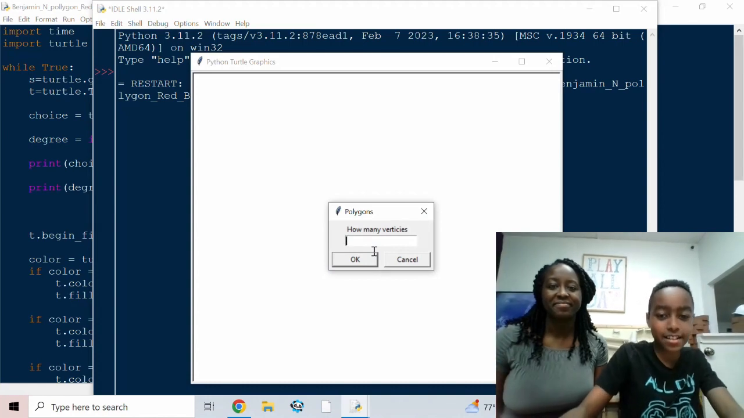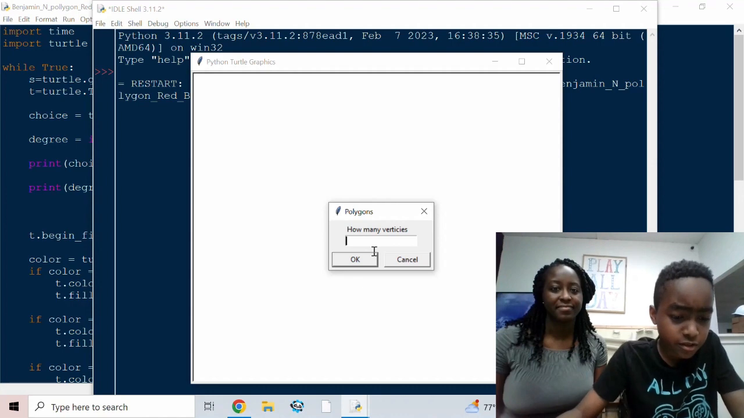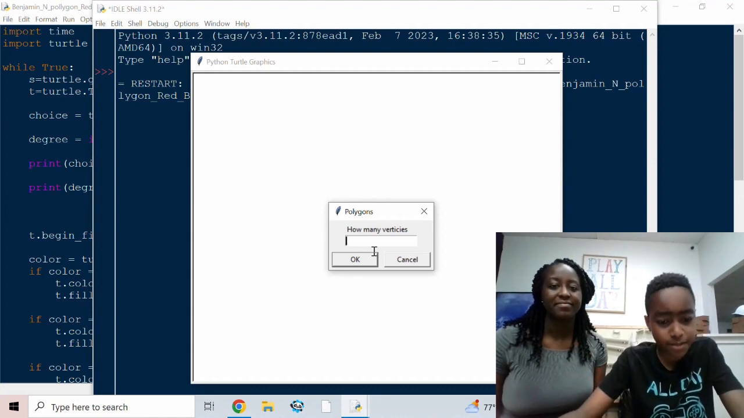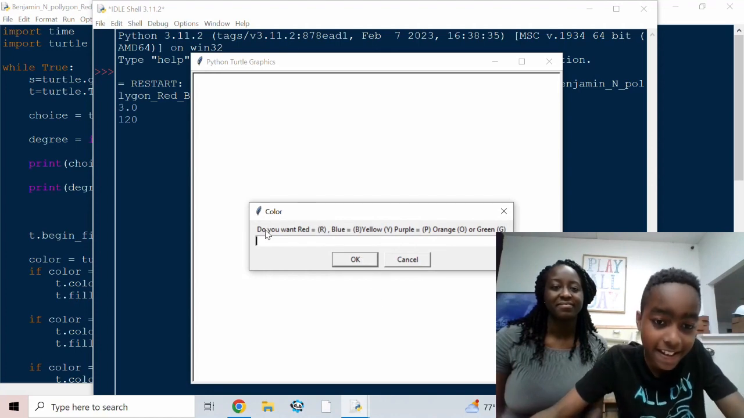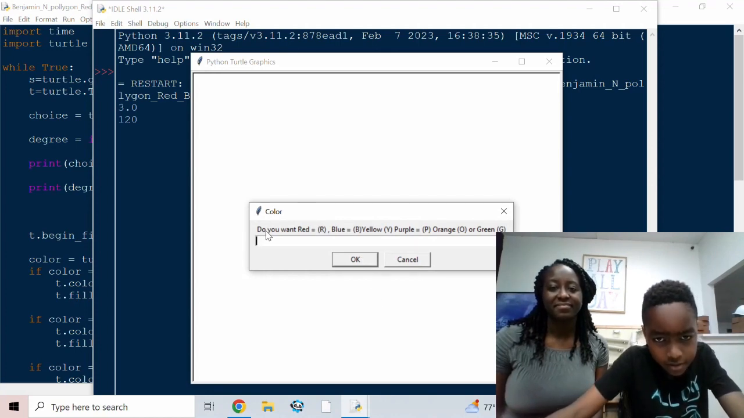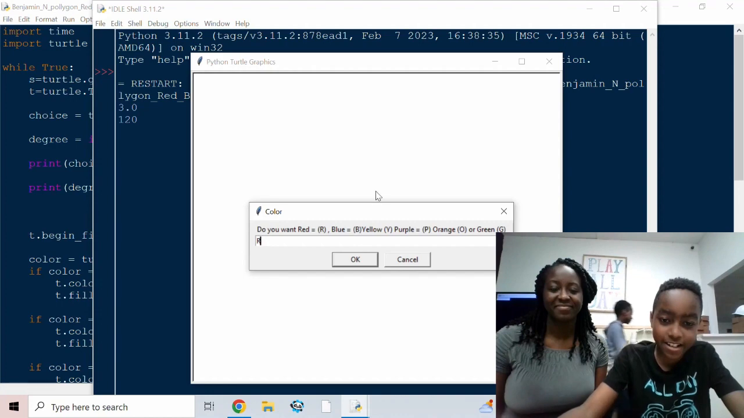So now it asks how many vertices do you want your polygon to be. You can't do 1 or 2 because it wouldn't be a closed shape and it wouldn't be a polygon. So I'm going to start with 3 and then press OK. And now it says, do you want red, uppercase R, blue, uppercase B, yellow, uppercase Y, and so on. And now I'm going to start with red as my triangle.